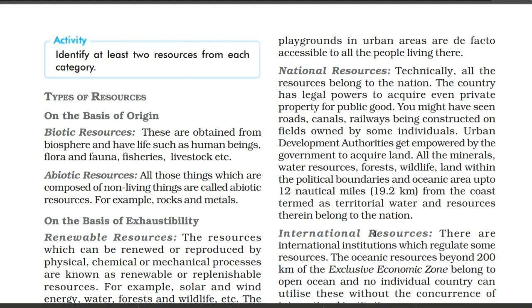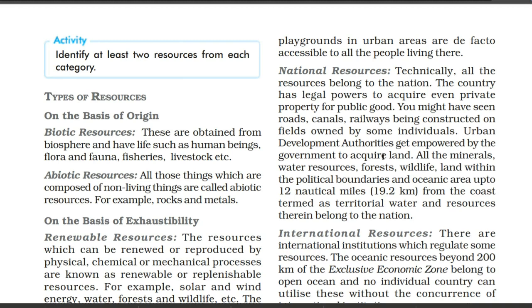So in this way also, suppose we take the example of a road. At the time of road construction, sometimes we have to take the land of some individual or private person. So privately owned property is needed for construction of roads and railways. At that time, the government, through an authority here, the Urban Development Authority, is going to purchase that land from the private owner, and by that the property becomes government property in which they construct roads, canals and railways.